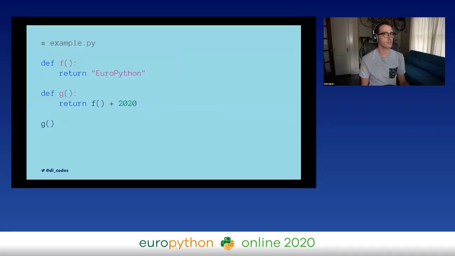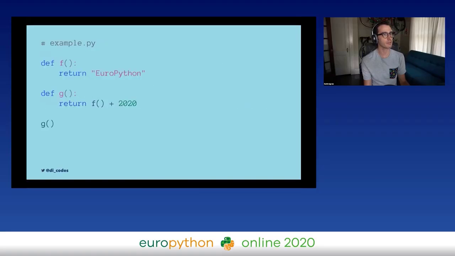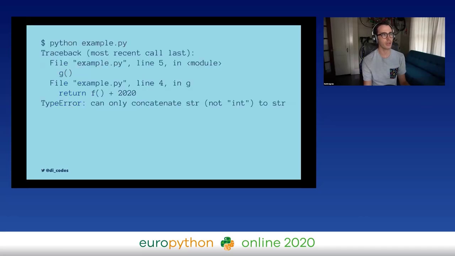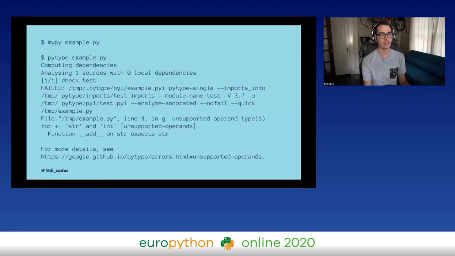For cross-function inference, here's an unannotated file. If I were to run this in Python, I would get a type error, right? Because what I'm trying to do here is concatenate a string with an integer, and that would fail. So just executing Python, I get a type error. If I run this through MyPy, it actually succeeds. It doesn't tell me there's anything wrong here. If I run it with PyType, however, it will give me an error. The problem is that MyPy doesn't have the ability to infer types across multiple function calls, and PyType does. So PyType says, well, that's going to be a runtime error. We need to raise an exception or fail the type checker here.